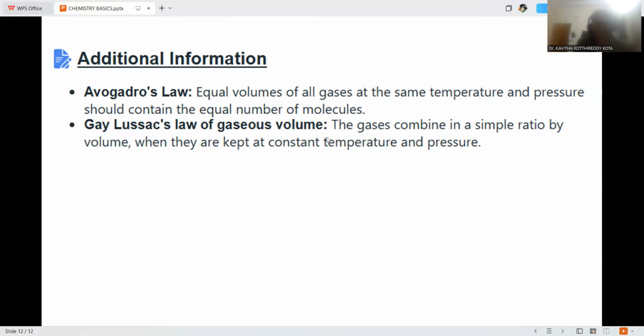Gay-Lussac's law of gaseous volume. What does it mean? The gases combine in a simple ratio by volume when they are kept at constant temperature and pressure. Gay-Lussac's law means, for the gaseous volume, the gases combine in a simple ratio by volume when they are kept at constant temperature and pressure.